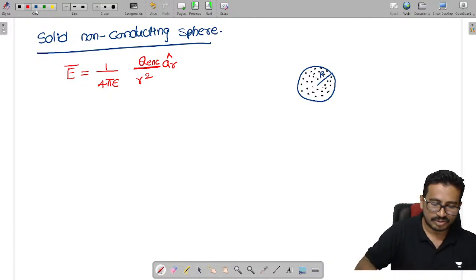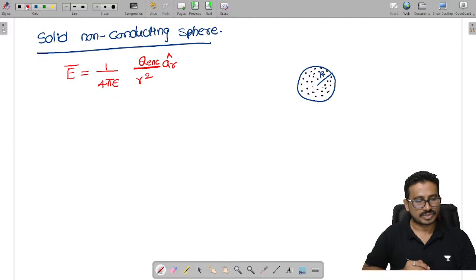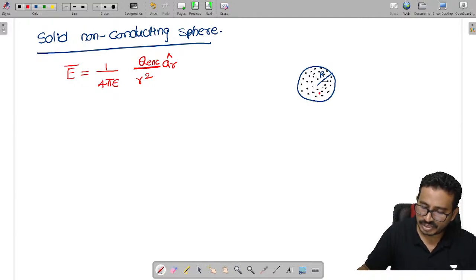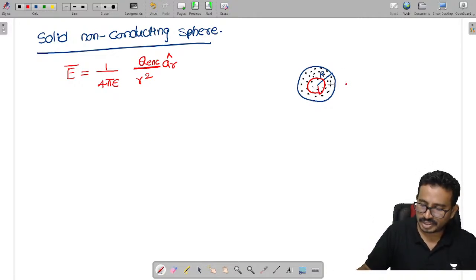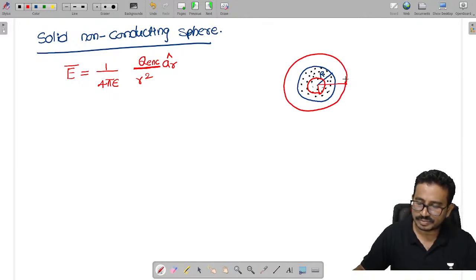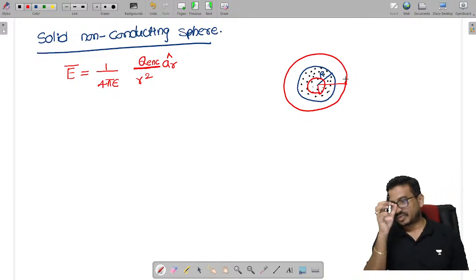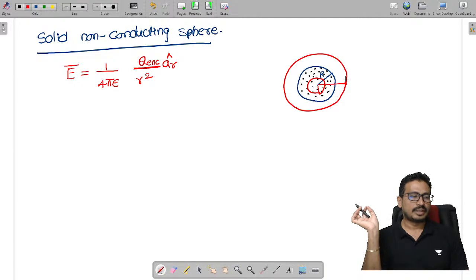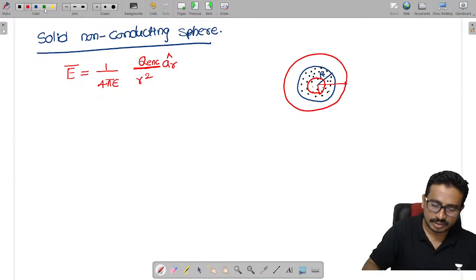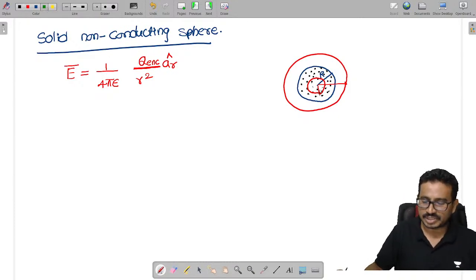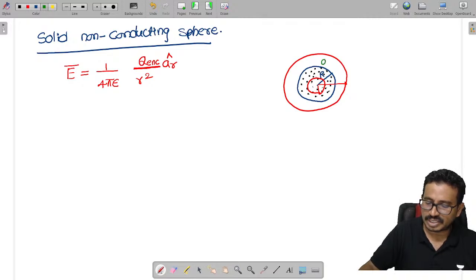Now I want to find the electric field inside as well as outside. Let us say I want to find the electric field here. So with this much of radius I should draw a Gaussian surface, and that amount of charge we need to find. With this much of radius, we need to find the Q enclosed. Now, if you see, this sphere has a charge. Let us consider it has a charge of Q.